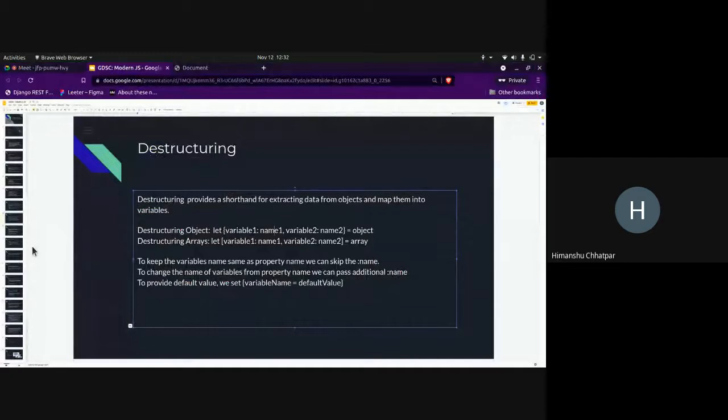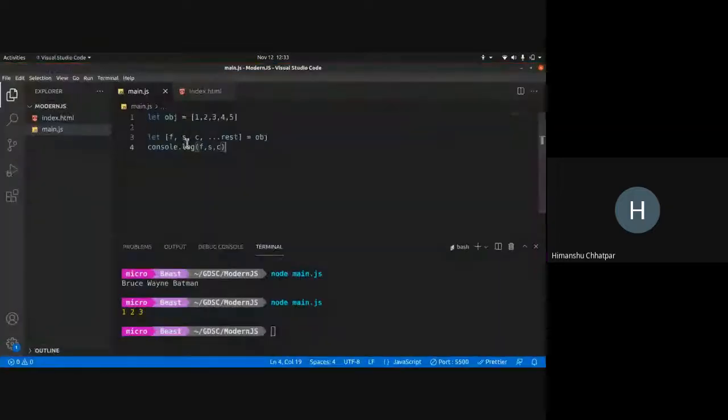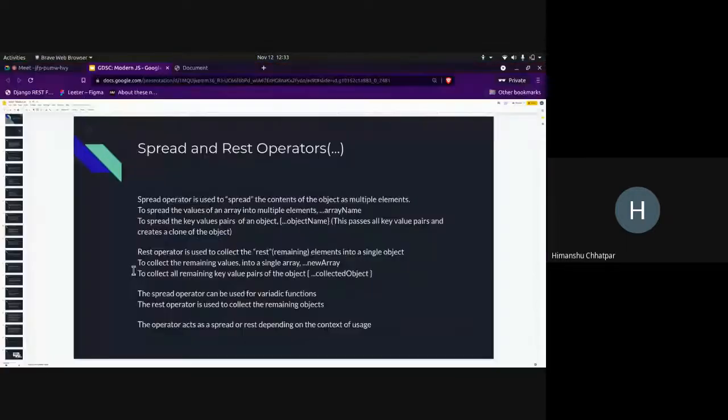After destructuring, the next part is spread and rest. What I did over here, dot dot dot, that is spread and rest. Spread is used to spread the contents of the object as multiple elements. The most confusing part here is spread and rest both have the same notation, both are dot dot dot. So how do you know if it's spread or rest? Just look at the context in which it is being used.